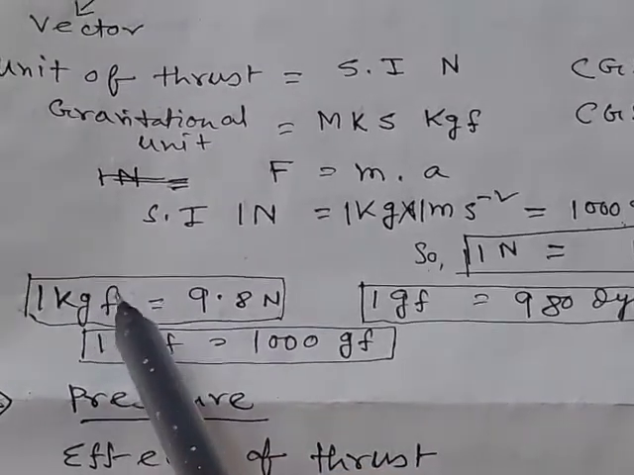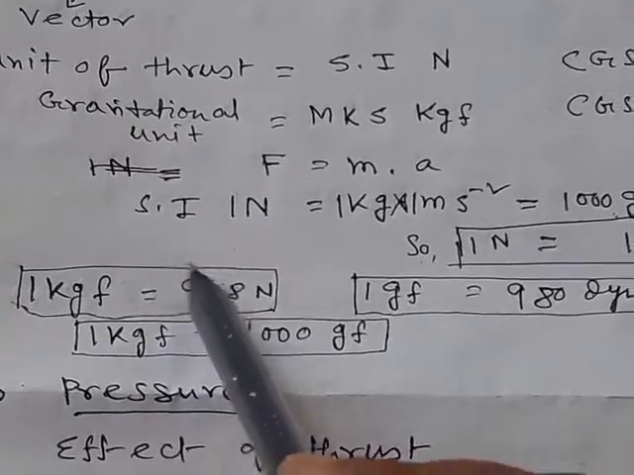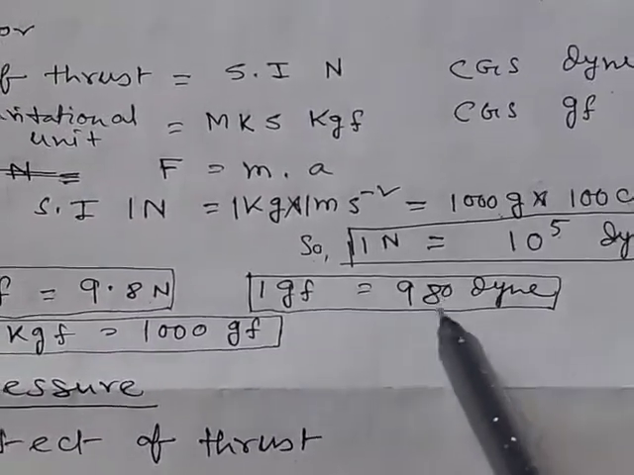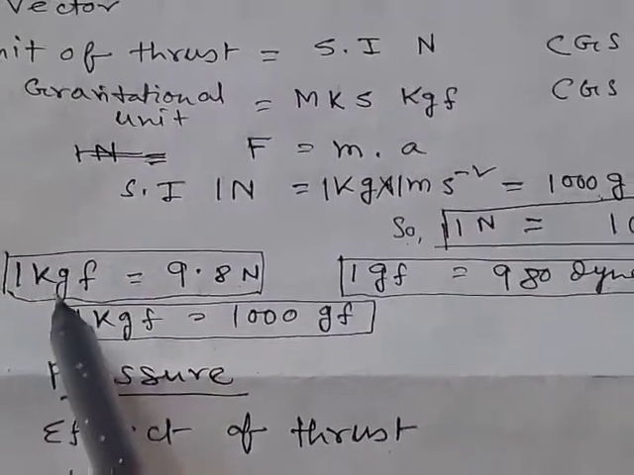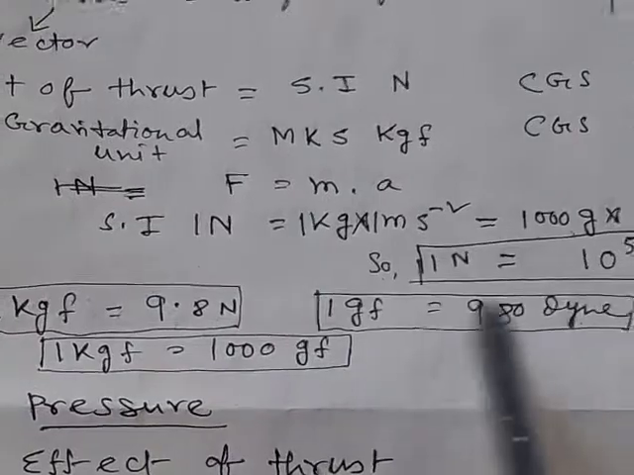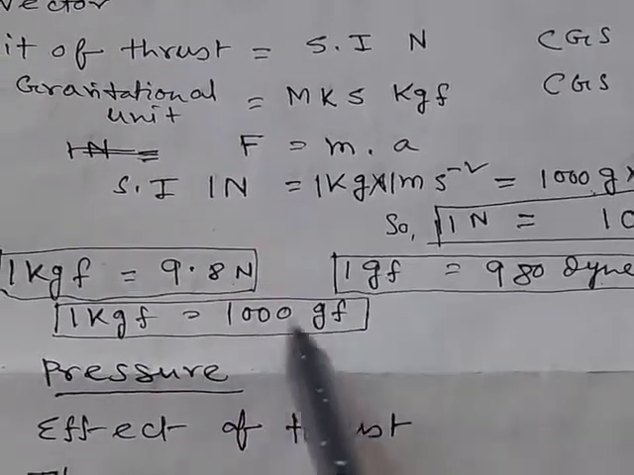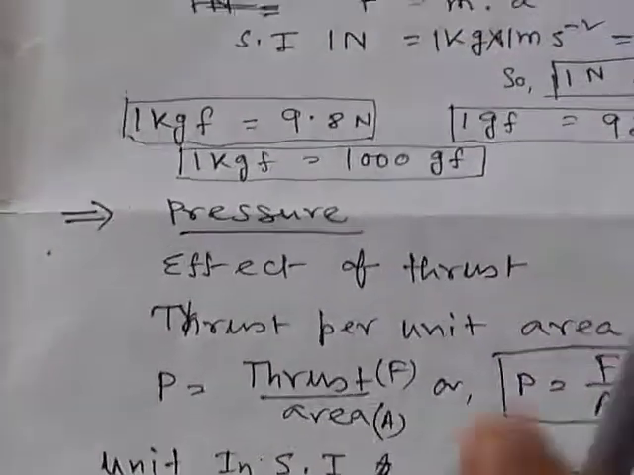Similarly, 1 kgf is equal to 9.8 Newton, that is, the acceleration due to gravity g, in Newton. 1 gf is equal to 980 Dyne. This is the relation between kgf and Newton, gf and Dyne. And 1 kgf is equal to 1000 gf. This is the relation between kgf and gf.